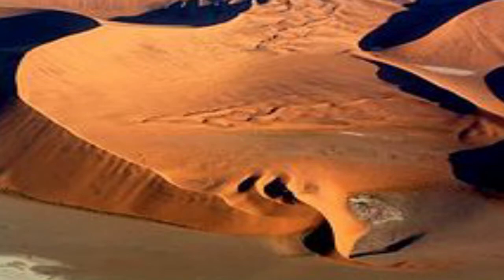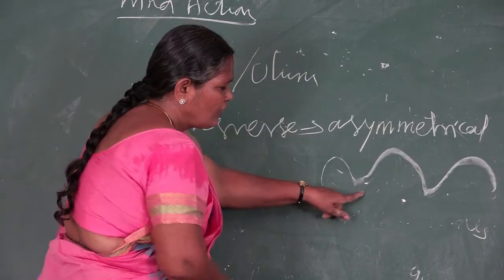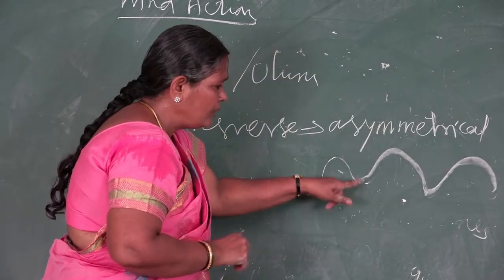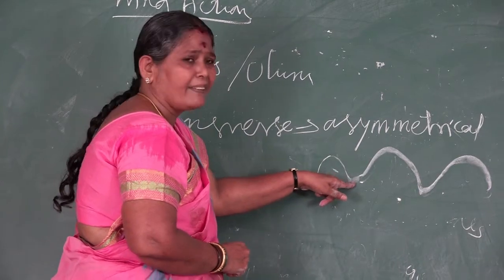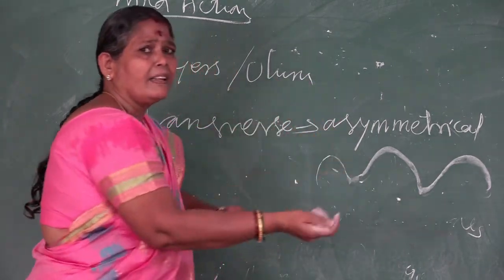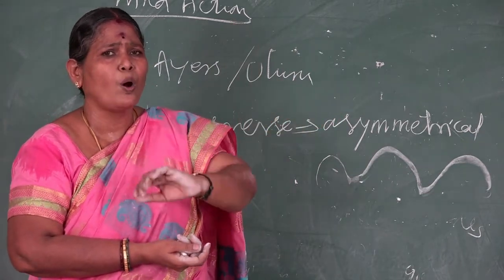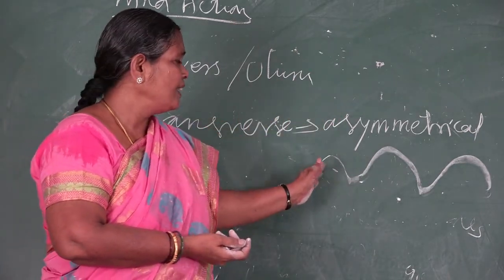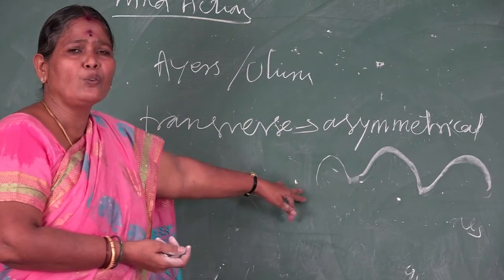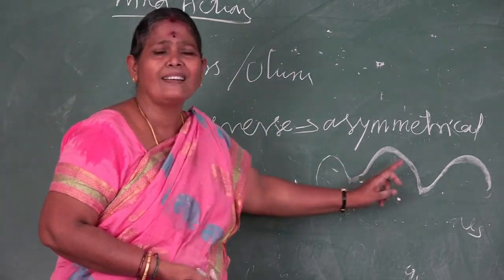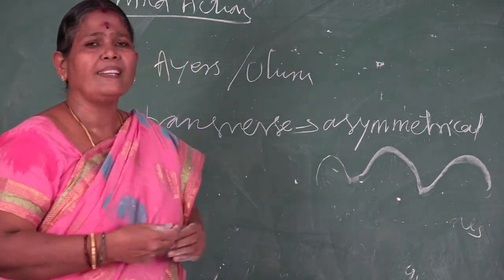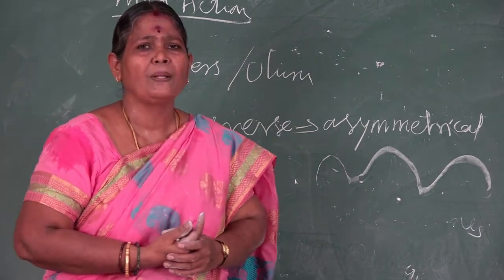When the wind speed is high, it is in erosion mode. When the wind speed is low, it deposits. So the continuous fast and slow blowing of wind results in such a type of dune, which is called transverse dunes.